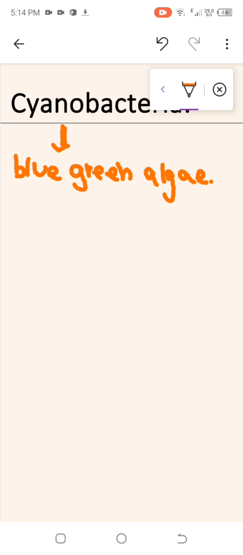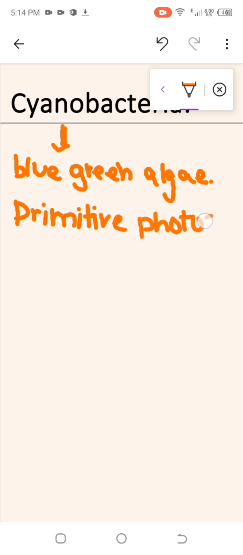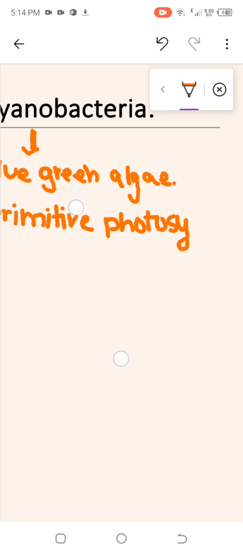It means cyanobacteria were a very old photosynthetic pigment on earth, a primitive photosynthetic pigment on earth, right?